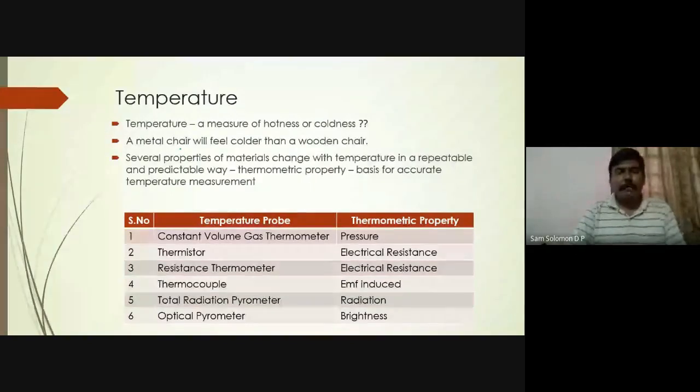Is that because the metal chair has a lower temperature and the wooden chair has a higher temperature? Can we say that? Is it like that? Can anyone of you respond to this question? When a metal chair feels colder than a wooden chair, is the metal chair at a lower temperature than the wooden chair? Can anyone tell me?